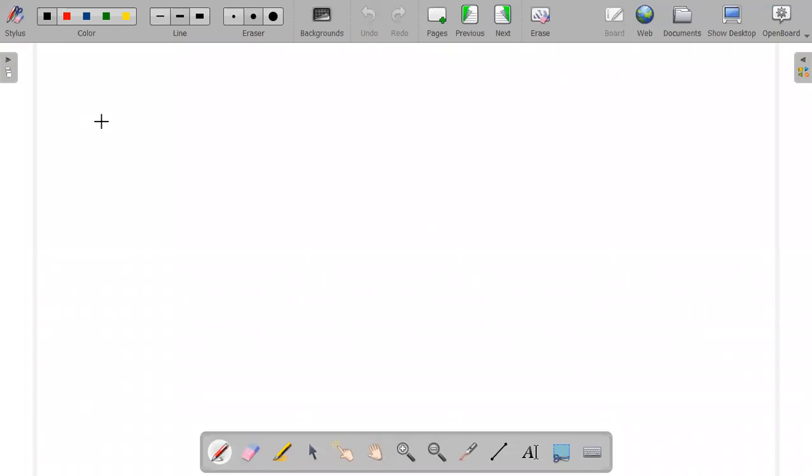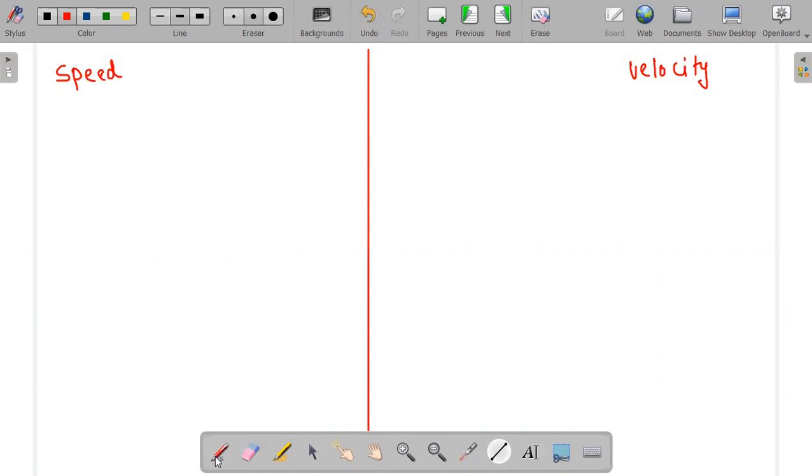What is speed and what is velocity? Now we have a question: differentiate between, or distinguish between, speed and velocity. First of all, I'm writing the formula of speed and velocity, and you can differentiate them after that.